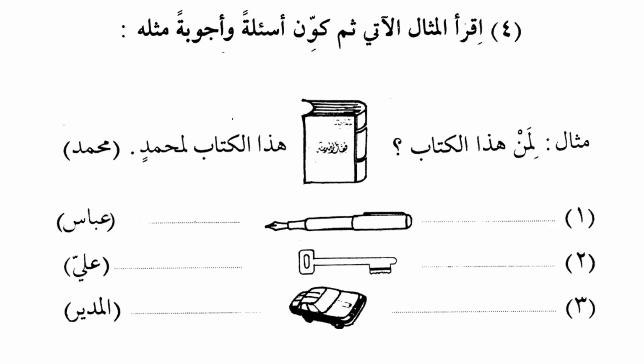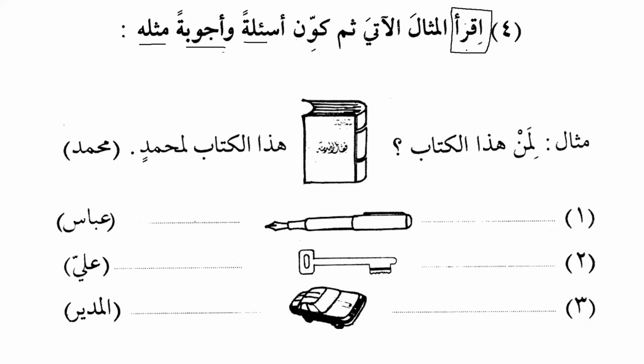اقرأ المثال الآتي. Read the following example. ثم كون أسئلة وأجوبة مثله. Then make the questions and the answers on the same pattern. So now, if someone was asking me, we need to learn the verbs. Please try to see how many different verbs we have.